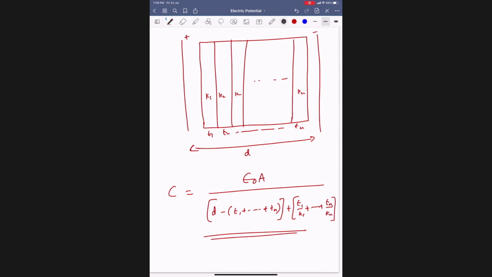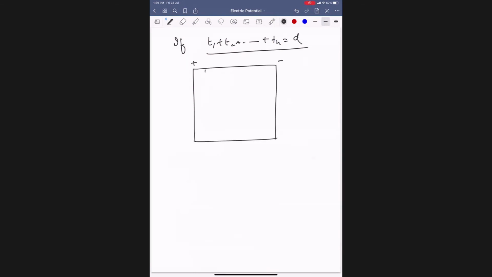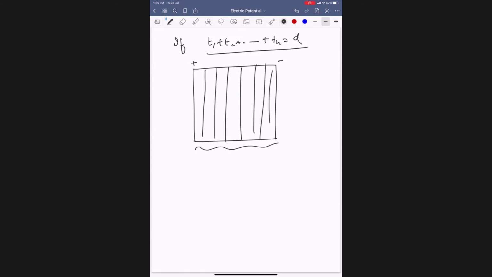Suppose you introduced all these dielectrics, different mediums, and some air gap remains. If you introduce them in such a way that T1 plus T2 plus so on plus Tn equals D, what is the meaning? Instead of one single dielectric, you filled it with many dielectrics. They occupy everything, na? Then D equals T1 plus T2 plus so on up to Tn only. Got it?